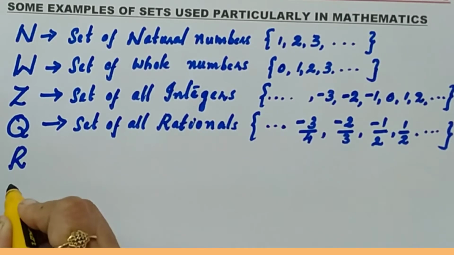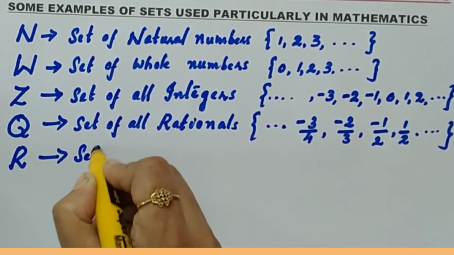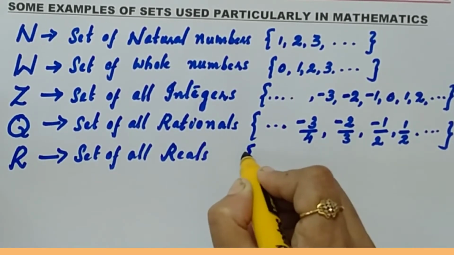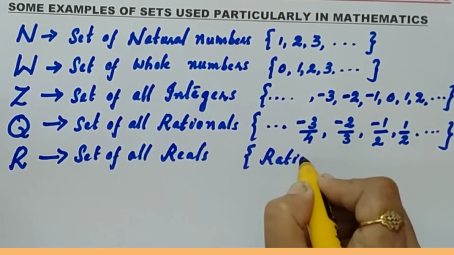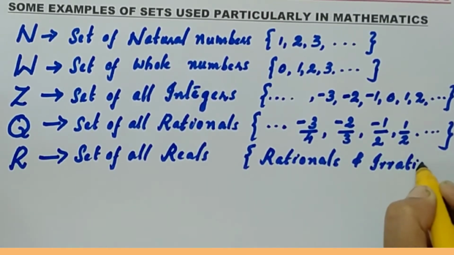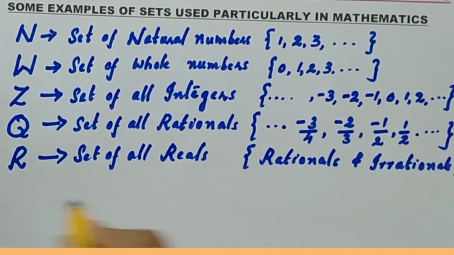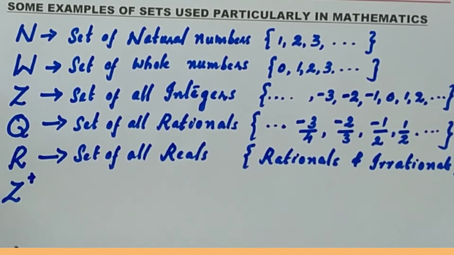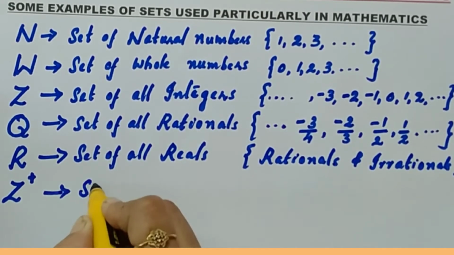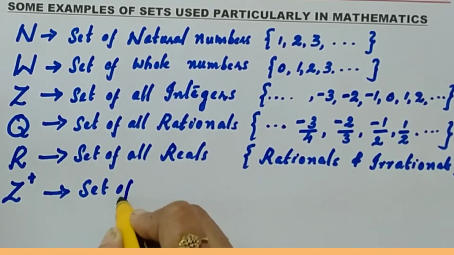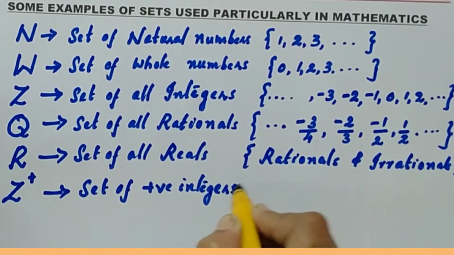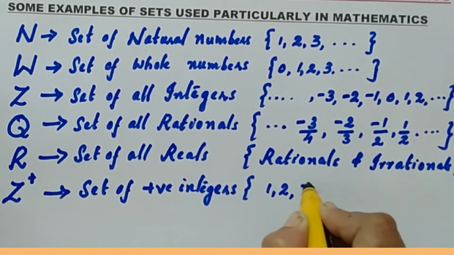Now, another one, capital R. Capital R means the set of all real numbers. You know that real numbers mean the set of rationals and irrationals together. Now, some special sets. Z plus. Z is the set of integers. Z plus means the set of positive integers only. That is the set 1, 2, 3, etc.